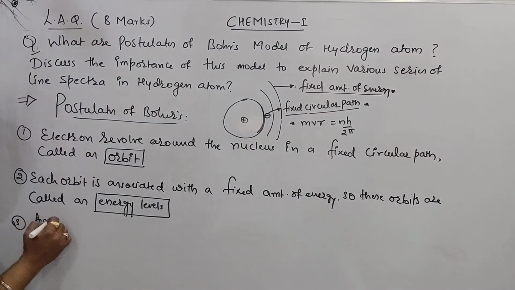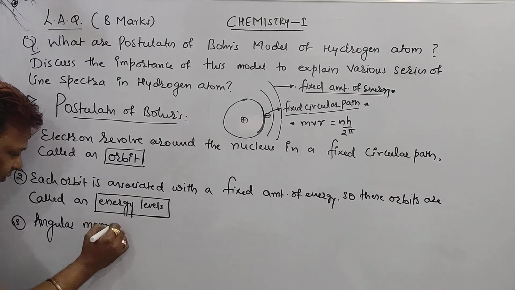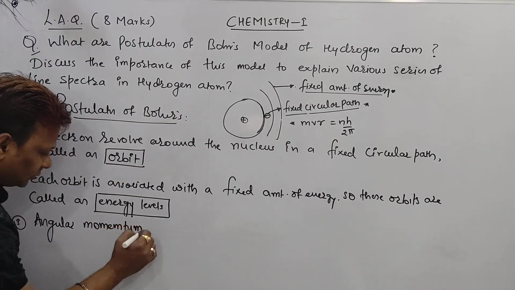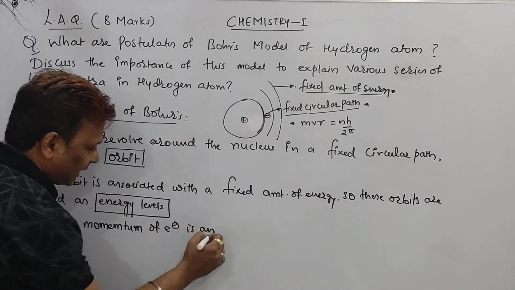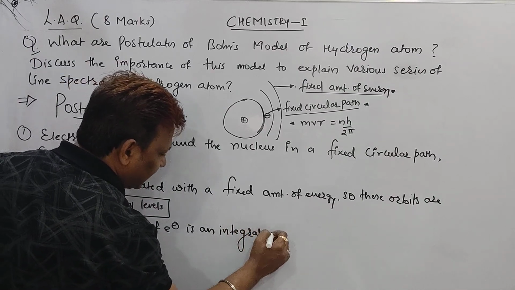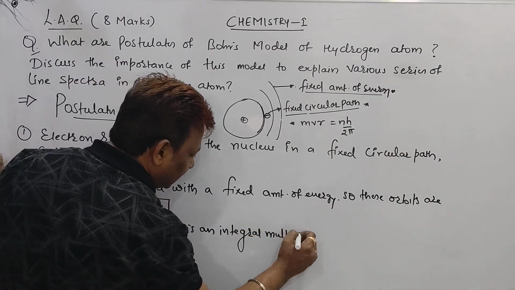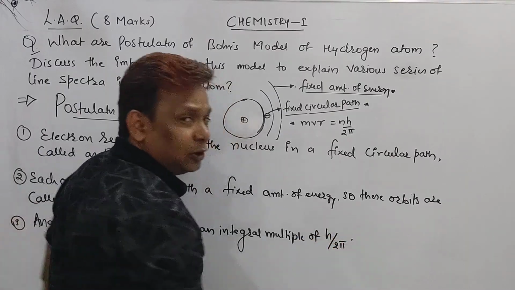So point number 3 is that the angular momentum of the electron is an integral multiple of h upon 2 pi.